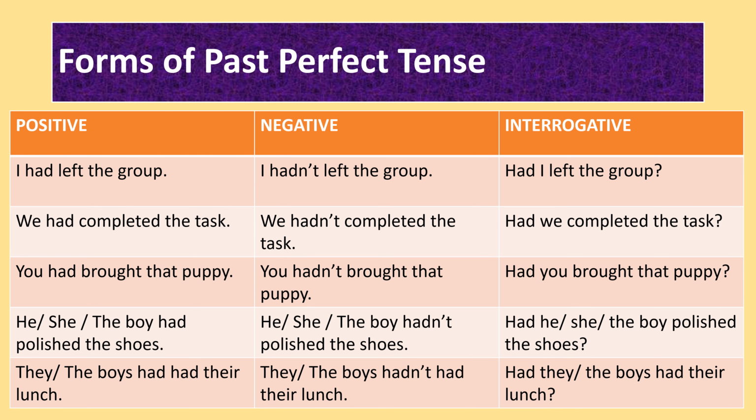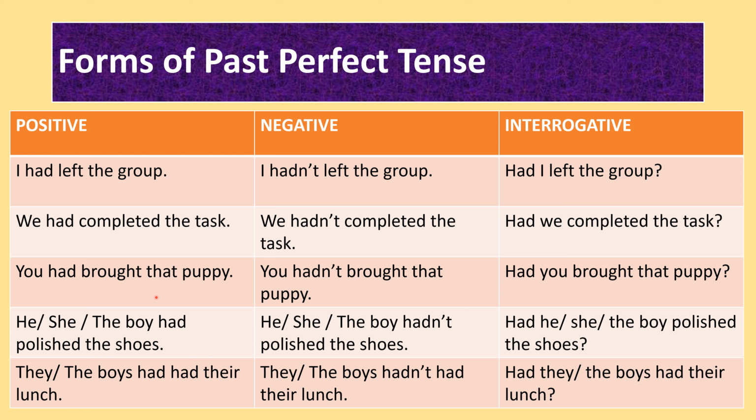Forms of past perfect tense: positive, negative and interrogative. I had left the group. Negative, I hadn't left the group. Had I left the group? We had completed the task. We hadn't completed the task. Had we completed the task?